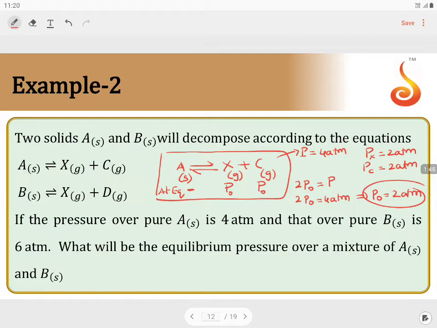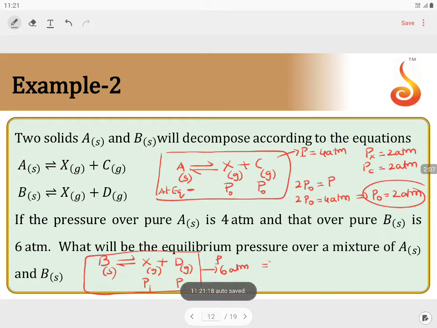Imagine the same reaction with respect to B. That means B is in equilibrium with X and D alone, where B is a solid. Let P1 and P1 be the pressures of these. The total pressure is observed to be 6 atmosphere. That means the pressure Px will become 3 atmosphere and Pd will also become 3 atmosphere each.